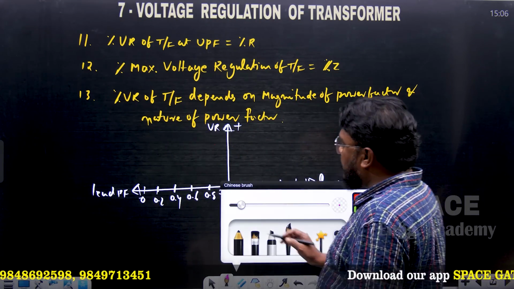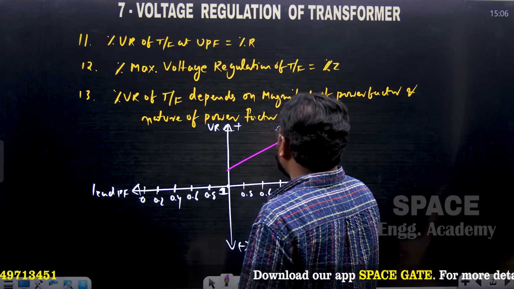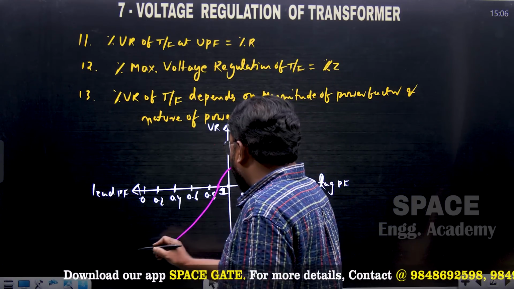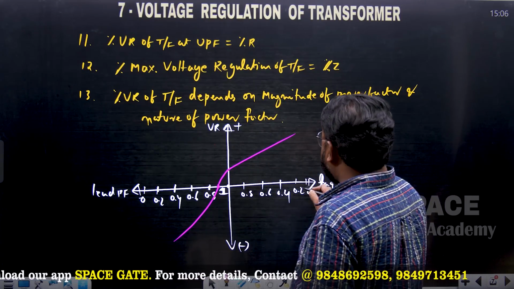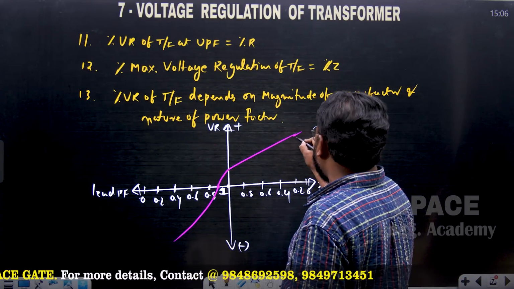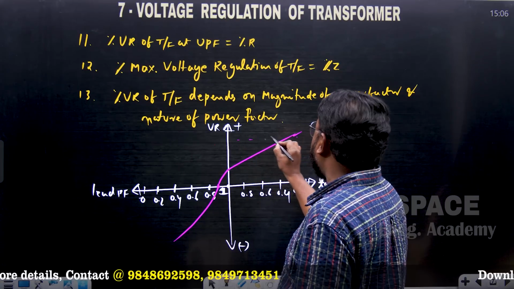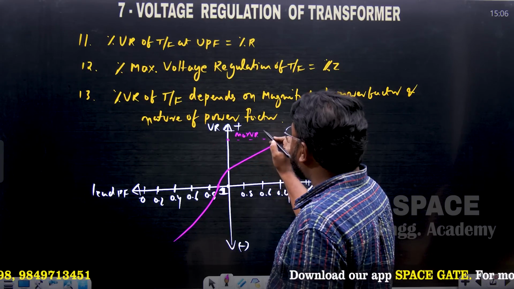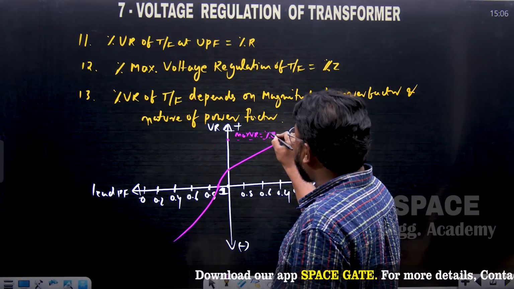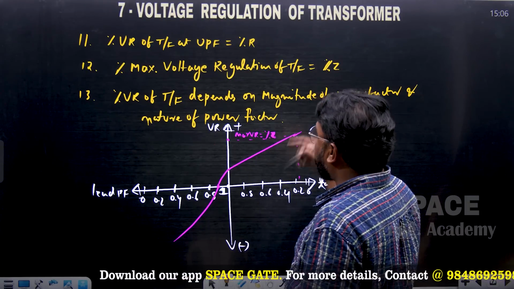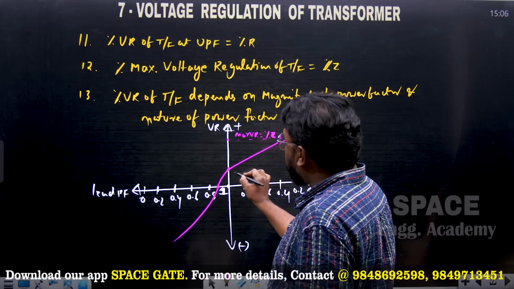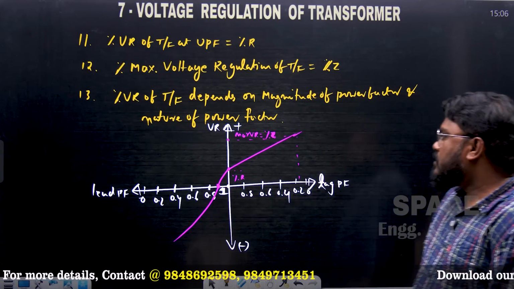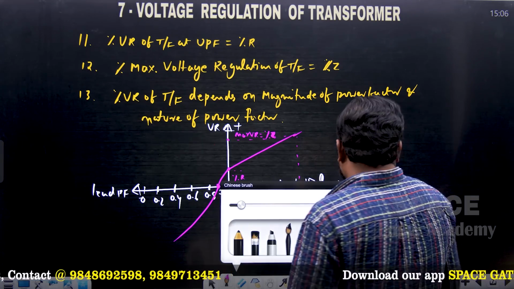And this is the approximated curve. At unity power factor, this is the percentage R. So we got this type of curve. Here maximum voltage regulation occurs, which is almost equal to the percentage impedance of the transformer. At unity power factor, the value is equal to percentage R. And this is the zero voltage regulation point. So from this diagram, what is the conclusion?